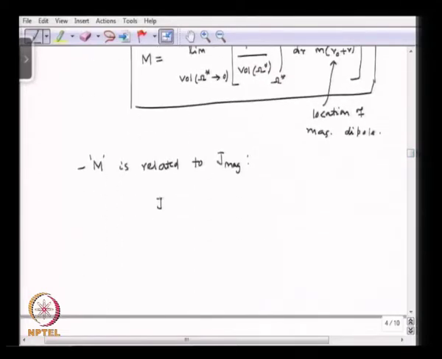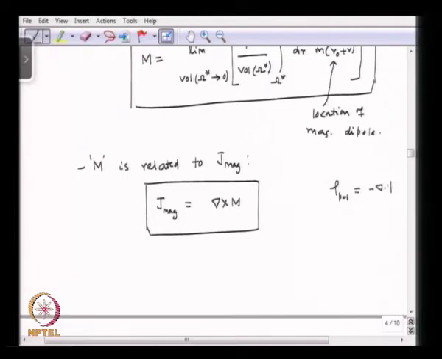You can write J mag is equal to del cross M. So, this is analogous to, we have electrical charge density, the polarization charge density is equal to minus del dot P, which is polarization. So, equivalent to this, in magnetophoresis we have the magnetic current density as del cross the magnetization.